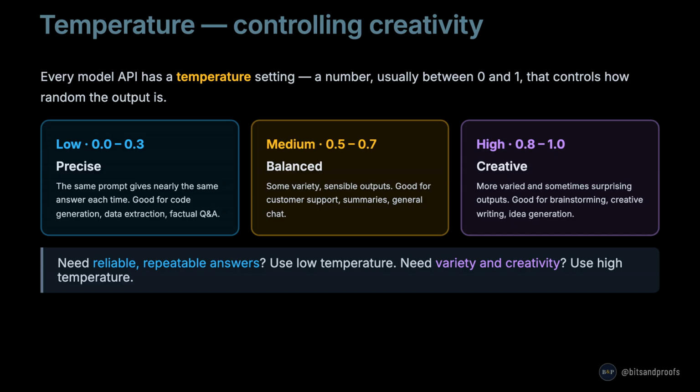One key API setting is temperature, a number from 0 to 1 that controls how predictable or creative the output is. Low temperature means precise and consistent answers. High temperature means more varied and creative ones. We cover API parameters in detail in the prompting video later in this series.